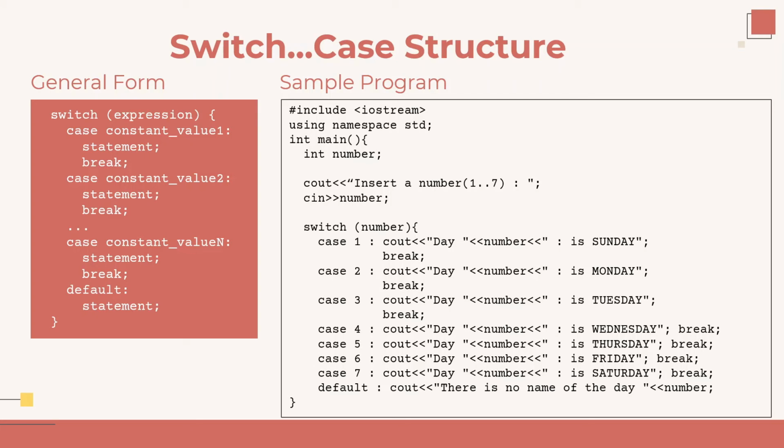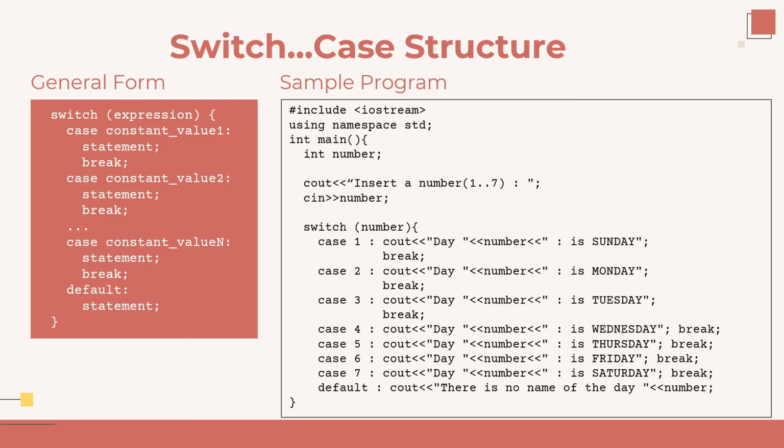That way, it will save execution time and be more efficient in checking. Moreover, the last one is the default statement. The default statement is used to execute the program if all cases are not met. The compiler will execute this alternative statement if the value that we insert does not match the defined constant values.